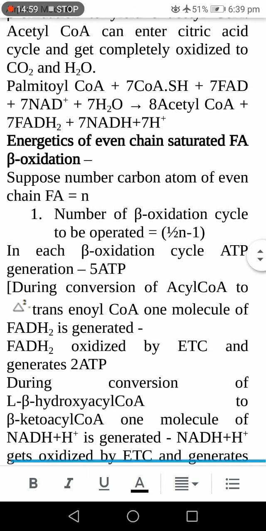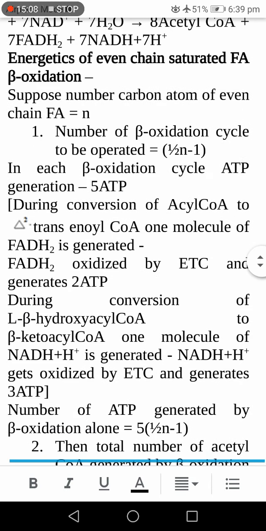Then the number of beta oxidation cycles operated is n/2 minus 1, and in each cycle you get 5 molecules of ATP. So by the beta oxidation cycles only, you get 5 into (n/2 minus 1) molecules of ATP.